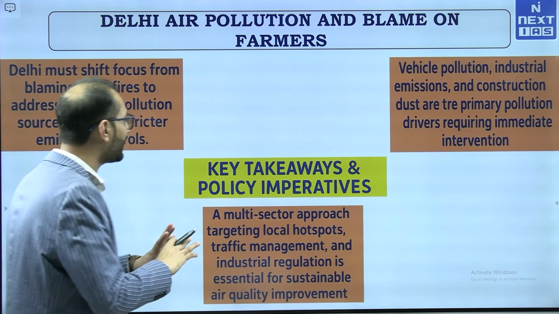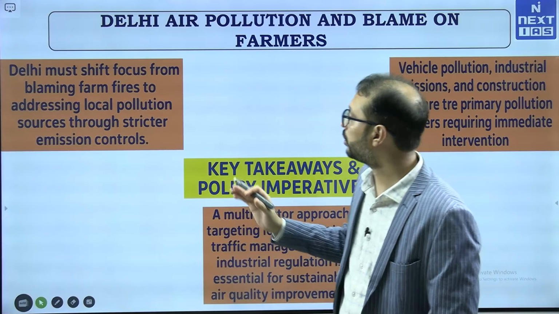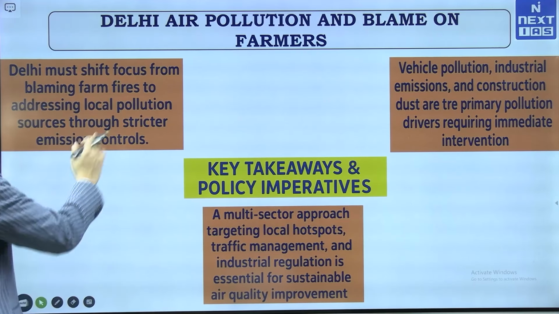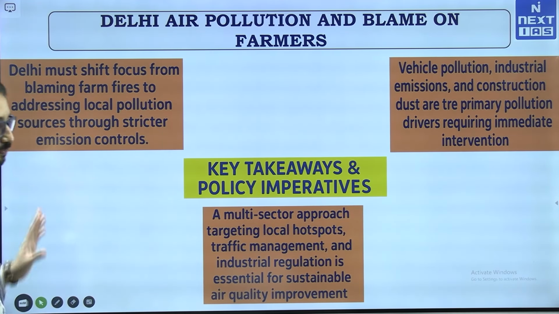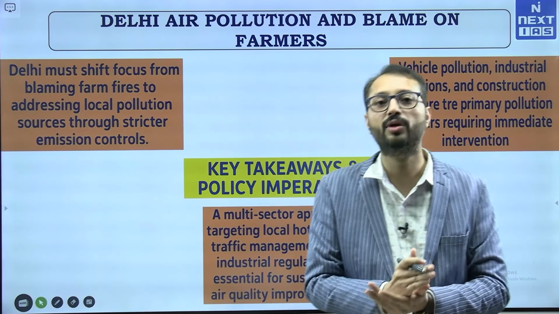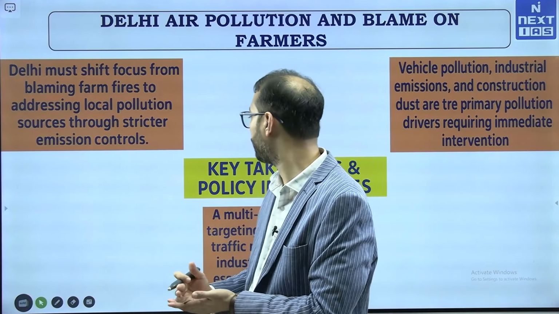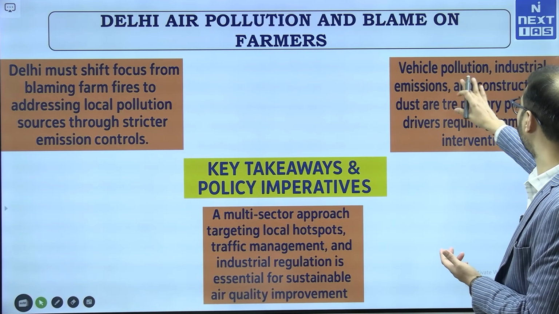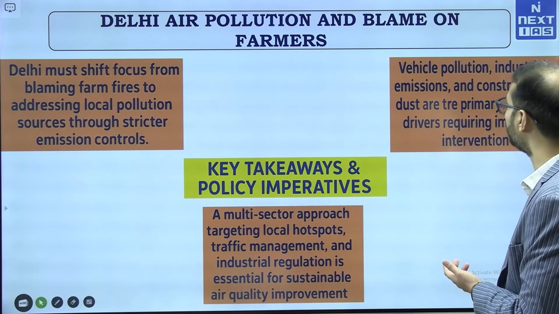Right. So, what are the key takeaways and the policy imperatives that we can highlight here? So, the key takeaways that Delhi needs to shift focus from blaming farm fires to addressing local pollution sources through a stricter emission control, right. One of the biggest problems that Delhi is facing is the vehicular pollution, which probably contributes to more than 50% of your worsening AQI, right. We have identified that vehicle pollution, industrial emission, construction dust, etc. are primary pollution drivers. They require immediate intervention.